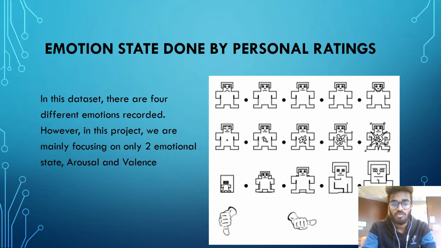In this dataset, there are 4 different emotions recorded. However, in this project, we are mainly focusing on 2 emotions, which are arousal and valence.